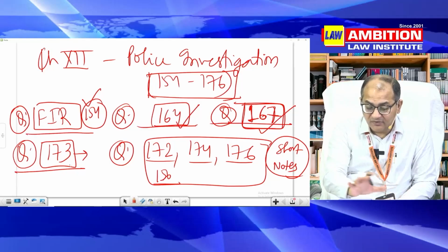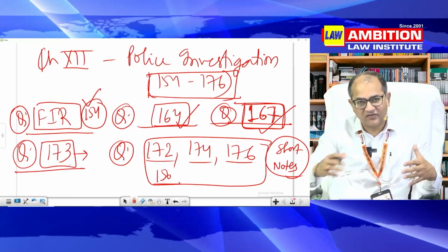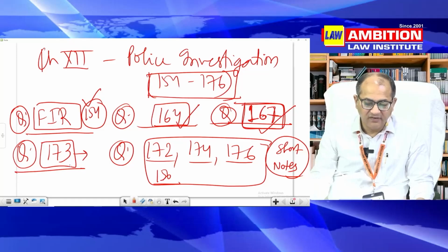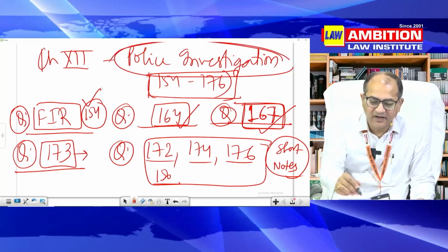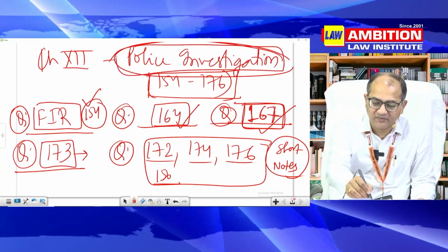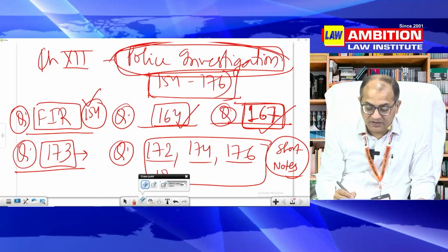So this chapter is going to consume a lot of time, maybe 7 days at least. I said at least. This may be even more if you discuss more and more cases. So this is one of the most important chapters. Many people will not appreciate and they will say, you read this section in 10 minutes and that section in 10 hours. So this is the irony. You are required to understand what is important for examination and for process as well.